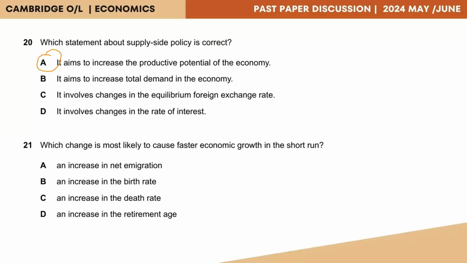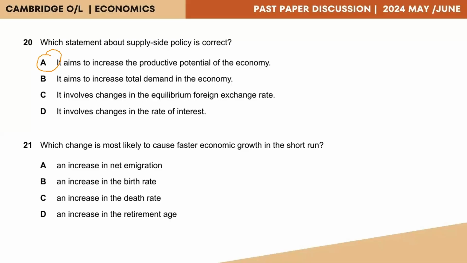Option B, an increase in the birth rate. This would, yes, increase economic growth, but it would be in the very long term because it would need a certain time period for these newborn children to grow up, be skilled, and then join the labor force. So it's not going to be the fastest method of gaining economic growth. C, an increase in the death rate. Increase in the death rate would actually reduce the economic growth rate as it reduces the output level of the economy. D, an increase in the retirement age.